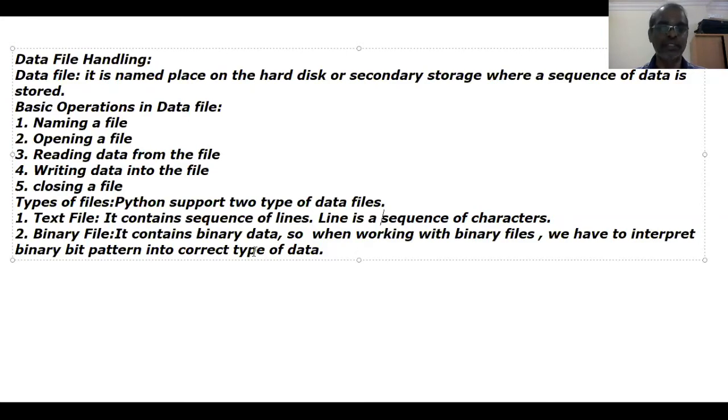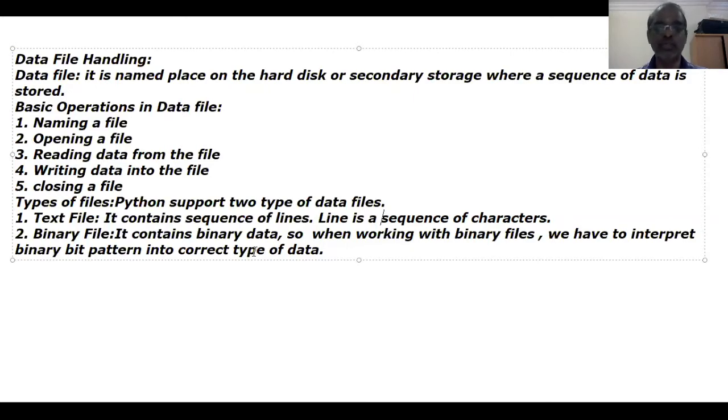One thing I would like to say: if you want to store normal text, alphabetic, numeric, special characters, we should proceed with text file. If you want to store an object, what do you mean by object? That is what we already studied: class, object. Object contains data members as well as member functions.